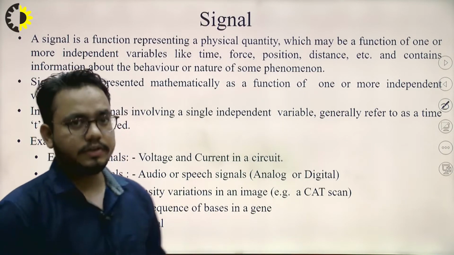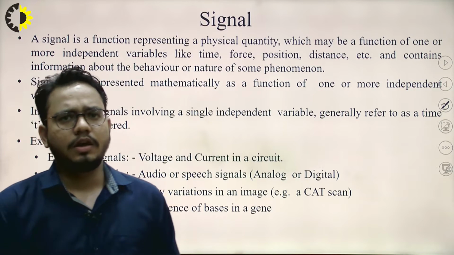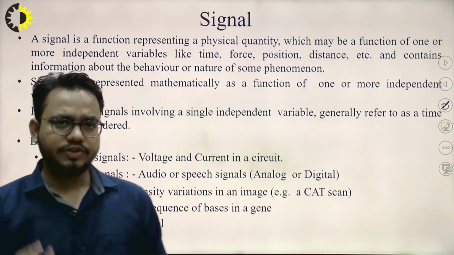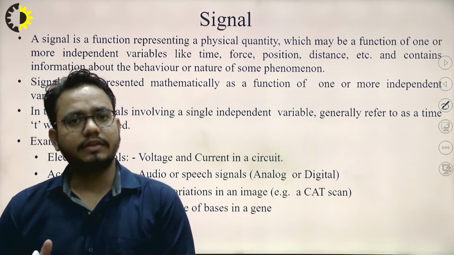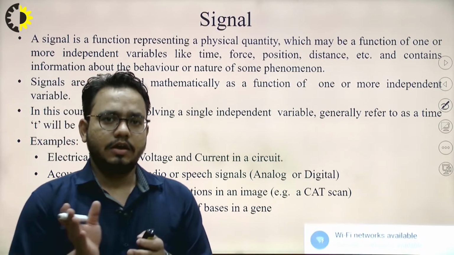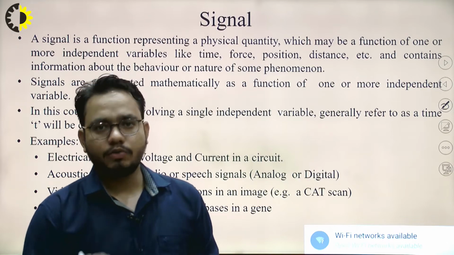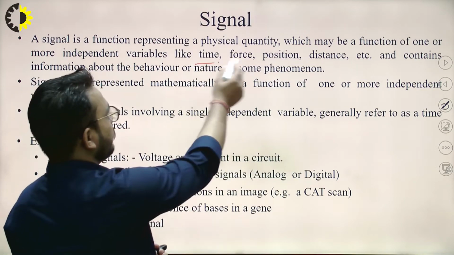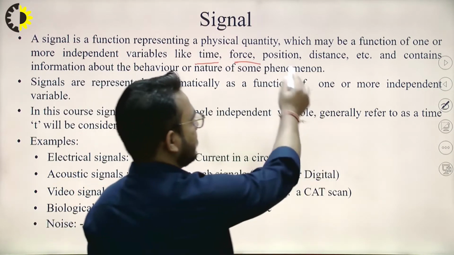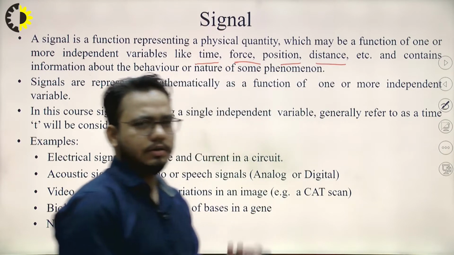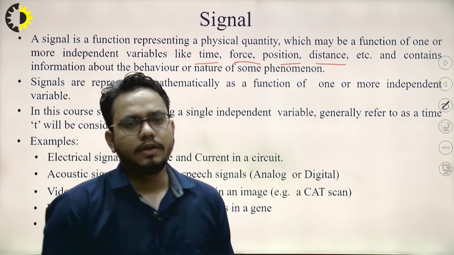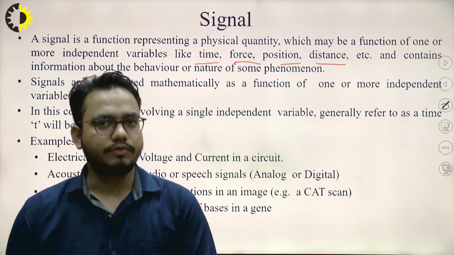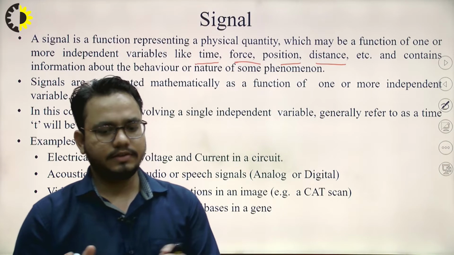So what is a signal? A signal is basically a quantity which has some information. It can be defined as a function of some physical quantity that depends upon another independent quantity, which can be time, force, position, or distance. Any of these independent quantities could be there. That is known as a signal, and if it has some kind of information, then we can say that yes, this is a signal.